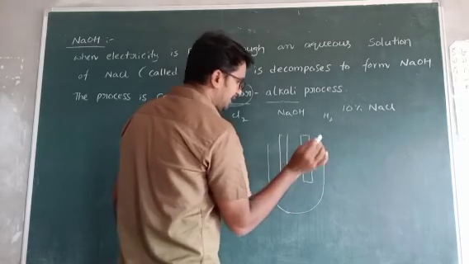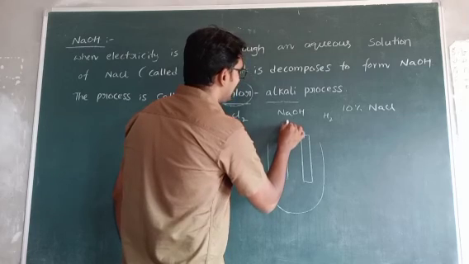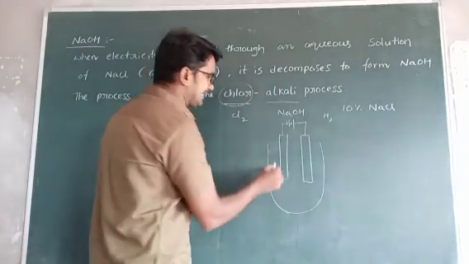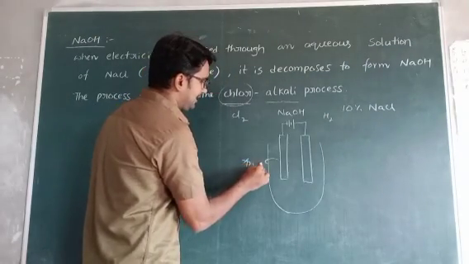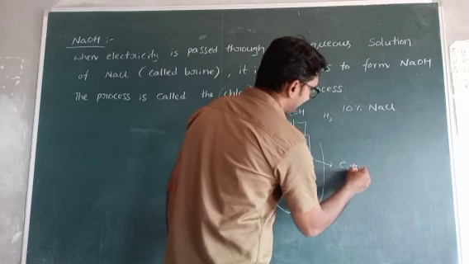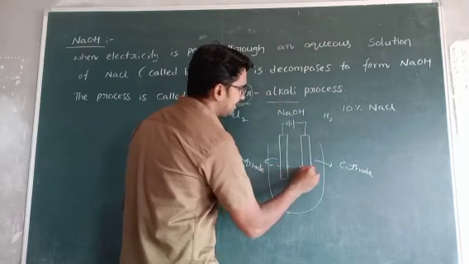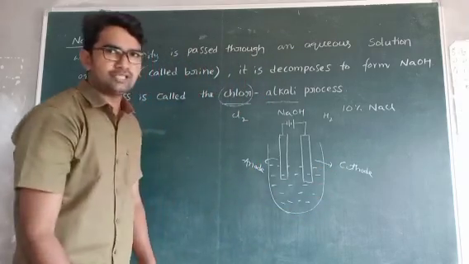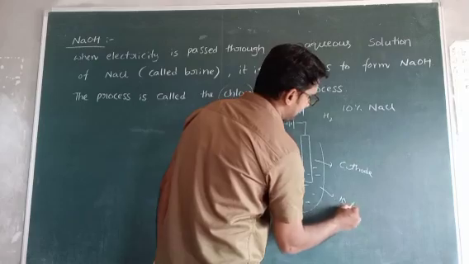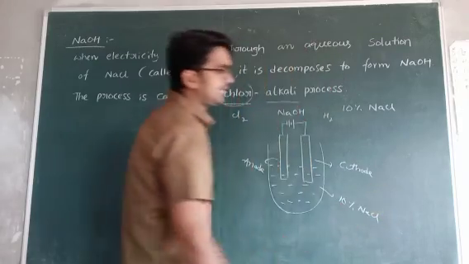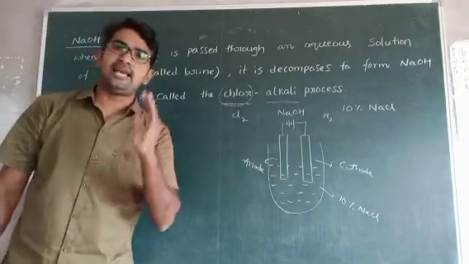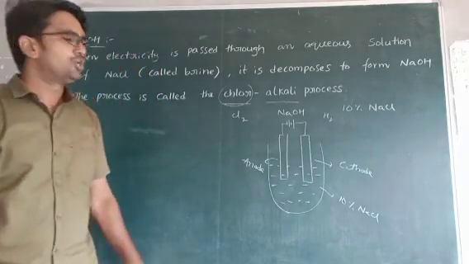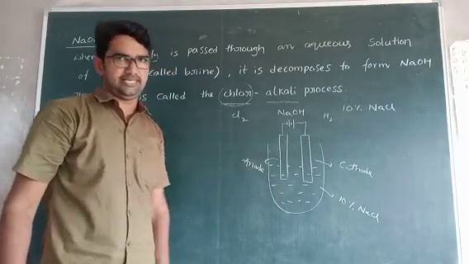These two electrodes are connected to a battery. One electrode acts as anode. Another electrode acts as cathode. Okay, now take brine solution in that tube. Brine solution means that is 10% NaCl. So 10% NaCl means 10 parts NaCl is present, remaining 90% only water is present. So it is an aqueous solution of NaCl.